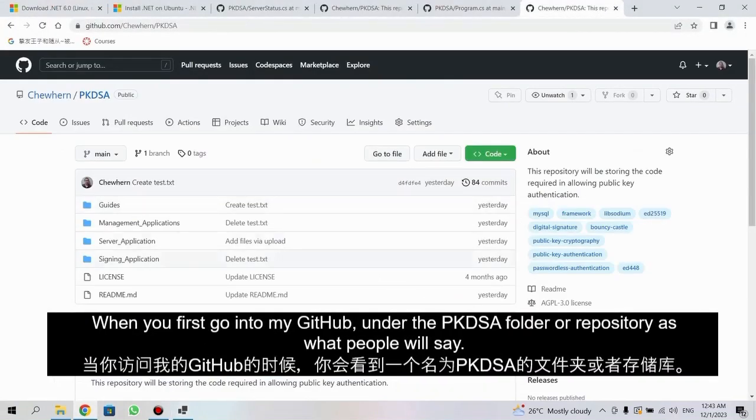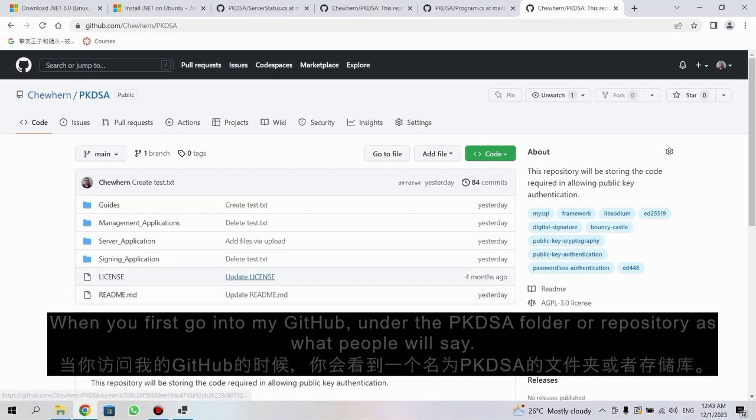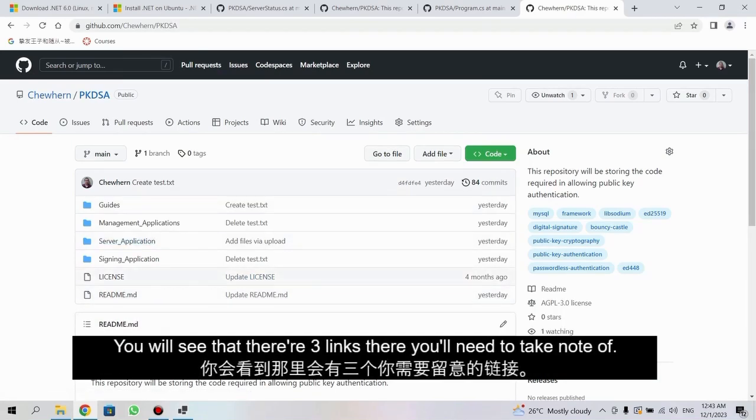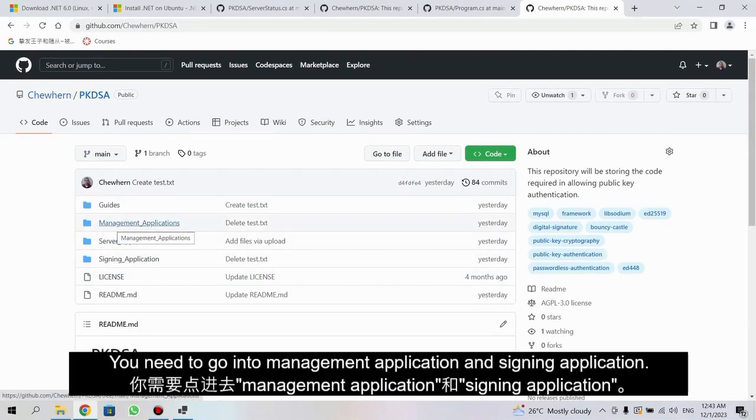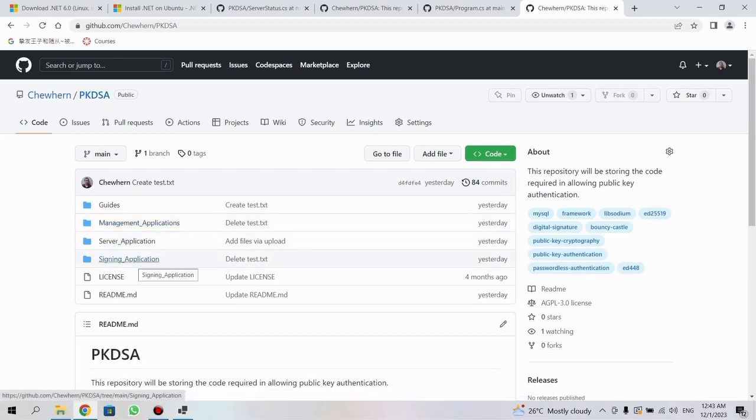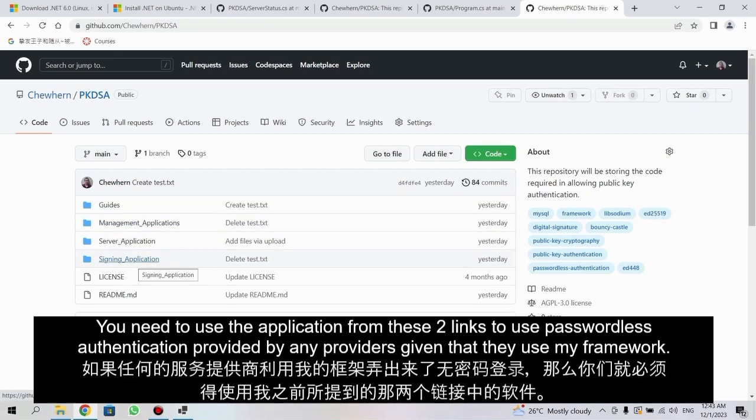When you first go into my GitHub under the PKDSA folder or repository, as what people will say, you will see that there are 3 links that you need to care about. You need to go into management applications and signing application. You need the application from these 2 links in order to use passwordless login provided by any provider, if they use the framework I provided, that is.